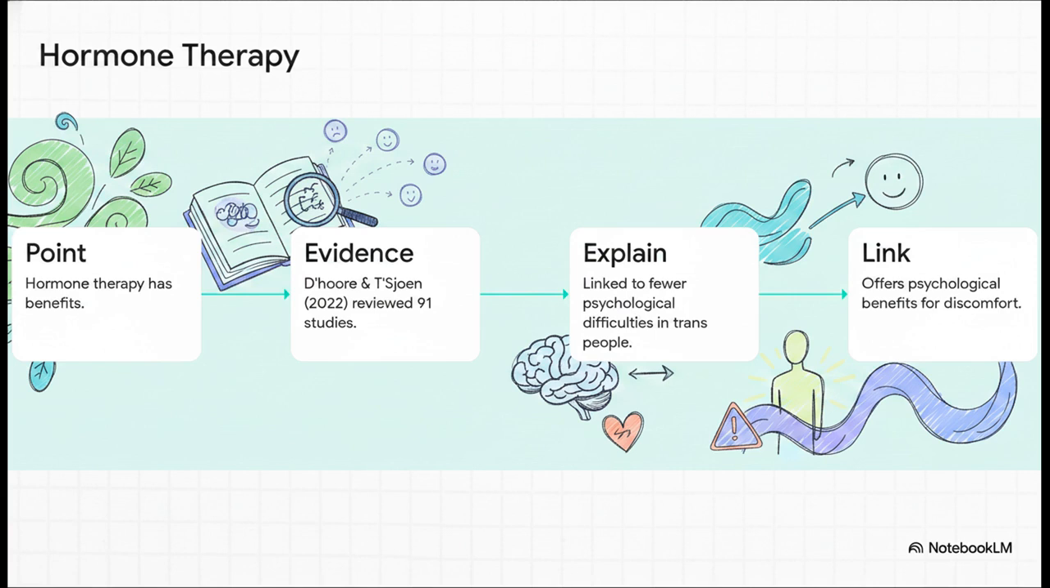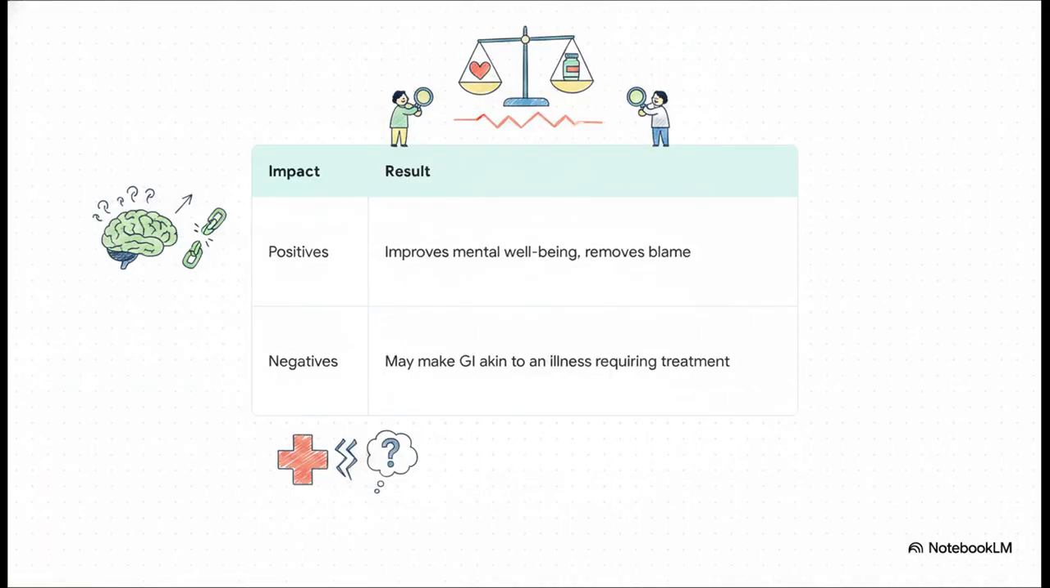However, we have to recognize that evaluating gender incongruence through a medical lens is highly socially sensitive territory. On the positive side, classifying it as a medical category completely removes the element of choice or blame, which we know can vastly improve an individual's mental well-being. But the negative impact? Slapping that label on it might make gender incongruence seem akin to an illness that strictly requires treatment. The big takeaway here is that researchers and clinicians walk a very fine line. They have to provide essential care without accidentally reinforcing damaging stereotypes.